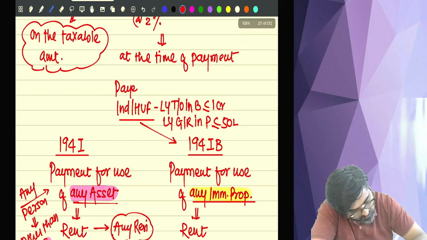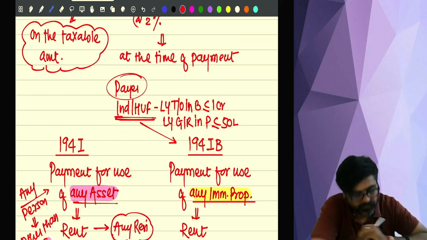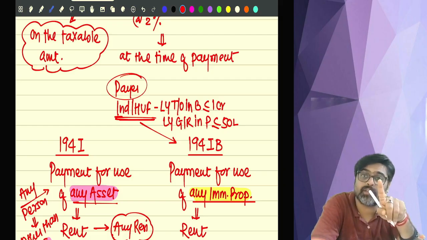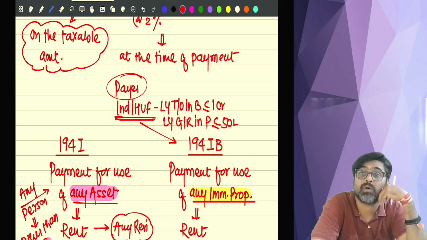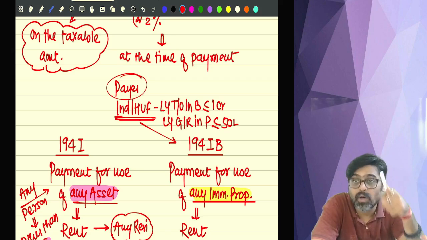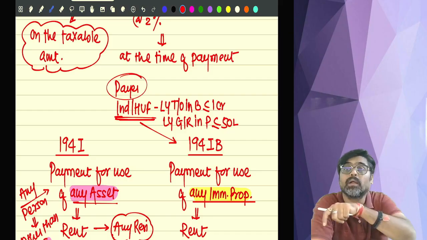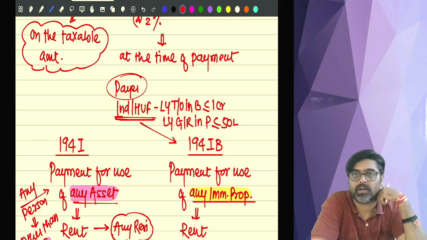Payer is this individual. And this type of individual or HUF is now making the payment. Payment of what? Rent. So for you, 194I is not applicable because 194I excludes this type of payer.